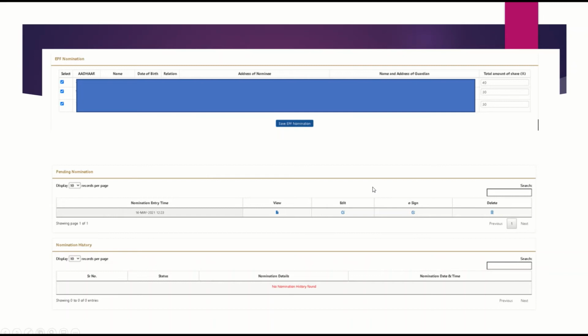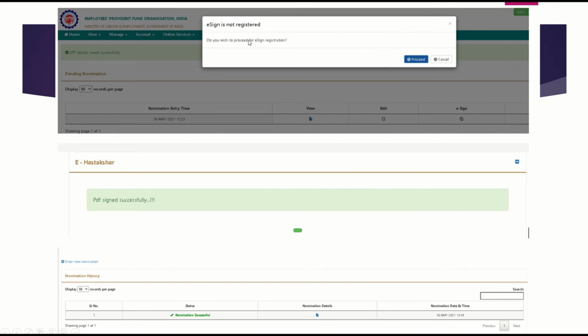Once that is clicked, it is not completed. You still have to go and e-sign. E-signing is based on the Aadhaar verification, so you have to verify through virtual Aadhaar ID. Once you get the OTP and do all the e-sign process, you are taken to this screen where you have to e-sign. Once signed, it says the PDF signed successfully. Then it says nominee is successful.